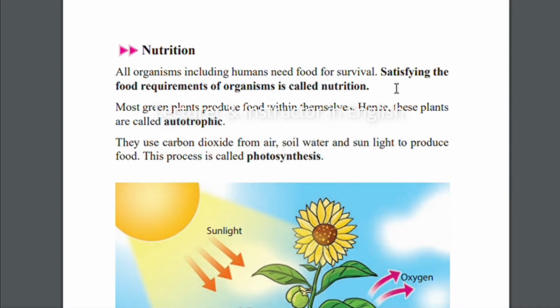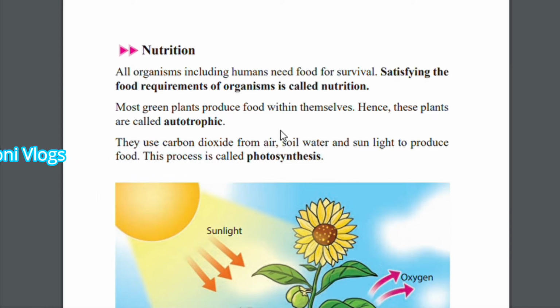Usually I am using a smooth way to explain to you because you are all newcomers to the English medium. Most of the children are newcomers to the English medium. So that's why I am using a smooth way to explain this like this.